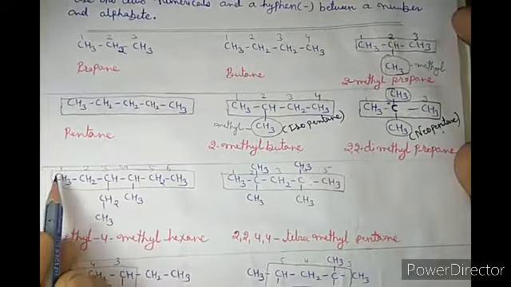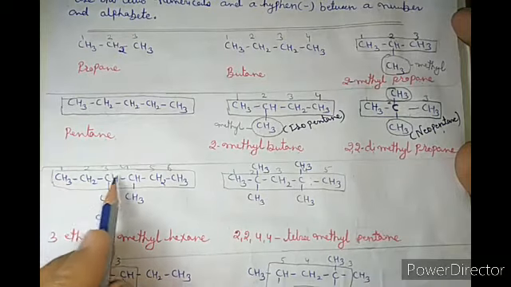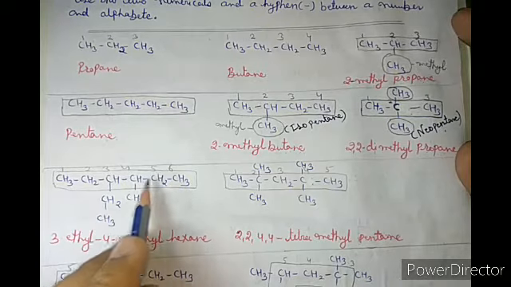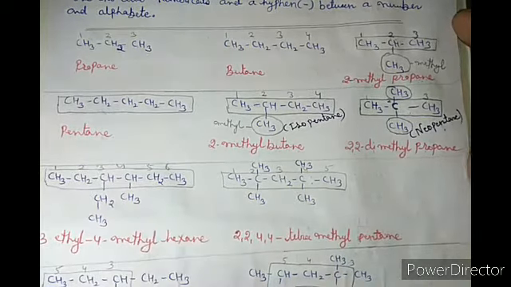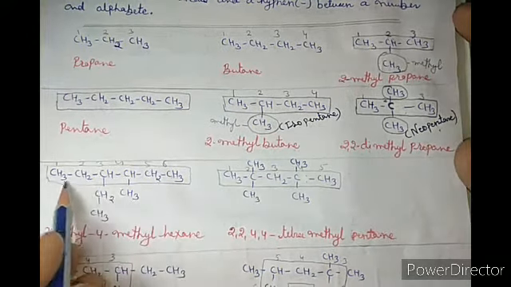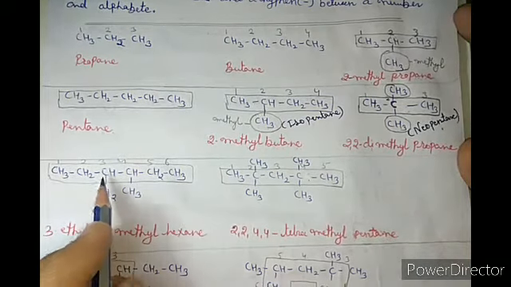Here is the molecule in which 1 2 3 4 5 6, 1 2 3 4 5, 1 2 3 4 5 6. The maximum possible chain is 6. Okay, so that is the main chain. Now let me do the numbering.